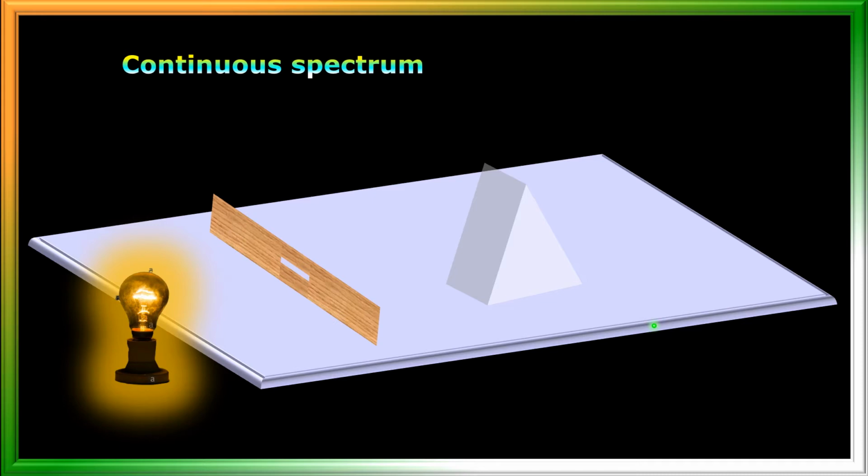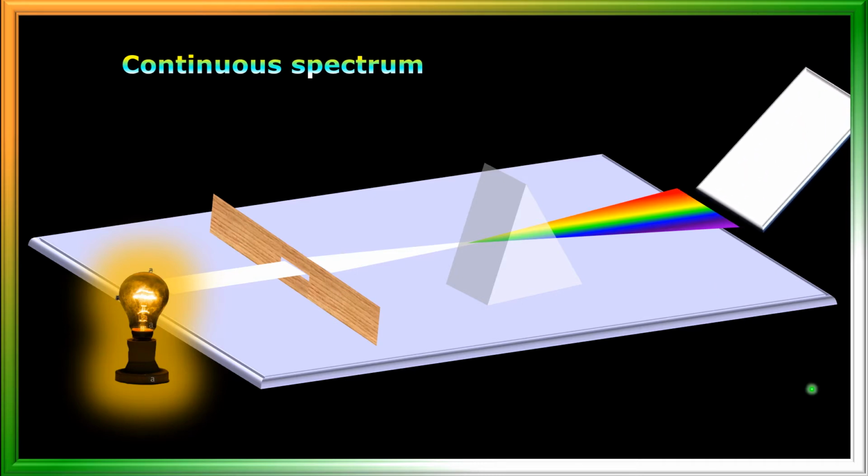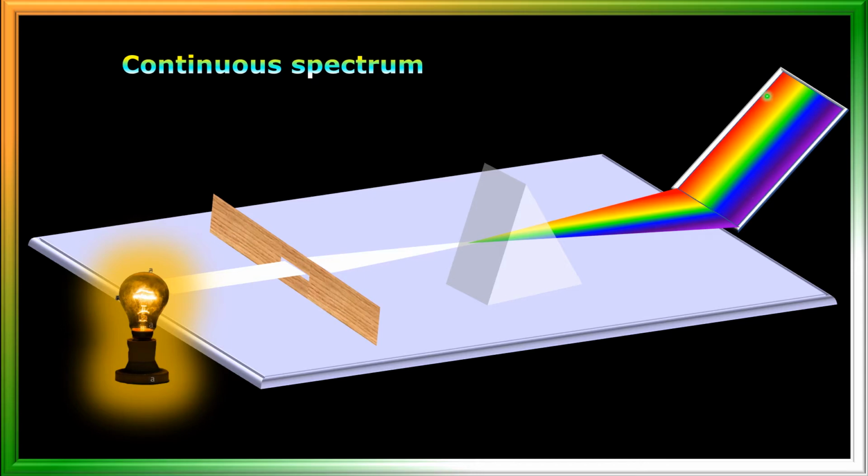Prism splits a ray of white light into its constituent colors. So here white light is passing through the prism, and this prism splits the white light into 7 colors. And if we obtain these 7 colors on a screen like this, you see here, so these are the 7 colors in a rainbow.